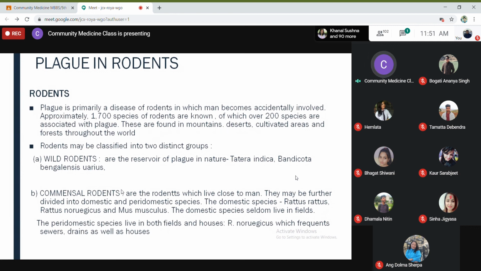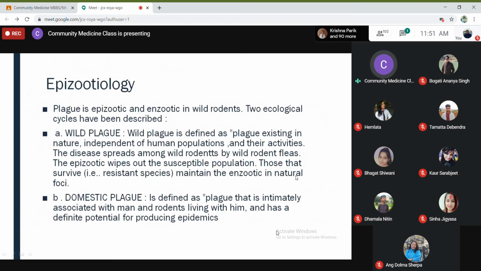They can live in paddy fields, rice fields, and houses as well, whereas the domestic ones mainly live inside the house and very rarely in the fields. This terminology was there in the book, so I've already told you briefly what it means in the beginning of my class.